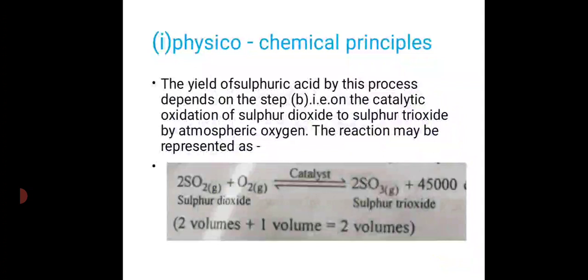The reaction may be represented as 2SO2 gas, sulfur dioxide, plus O2 gas, in the presence of a catalyst, gives 2SO3, sulfur trioxide, plus 45,000 calories. Here 2 volumes of sulfur dioxide plus 1 volume of O2 form 2 volumes of sulfur trioxide.